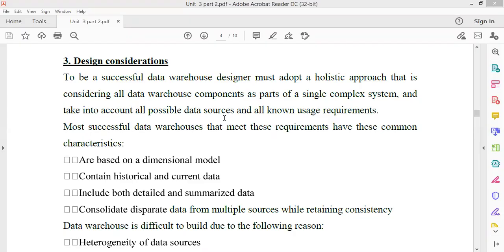So when you decide requirements and then you decide the multiple data sources from which you have to extract the data, then you can design a warehouse that will give you a complete picture of a single complex system. Okay, because that system would be a multi-dimensional system. You are taking the data from so many different warehouses.